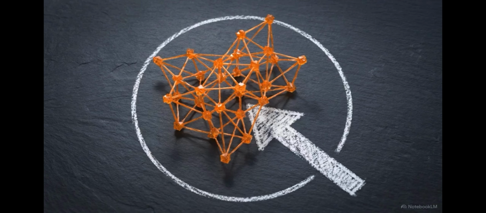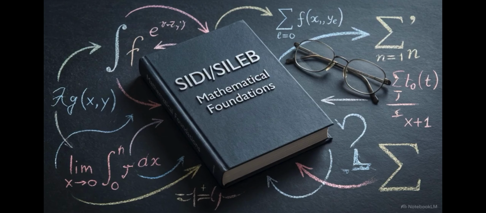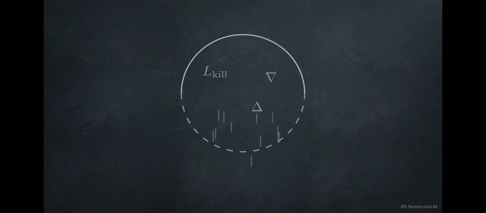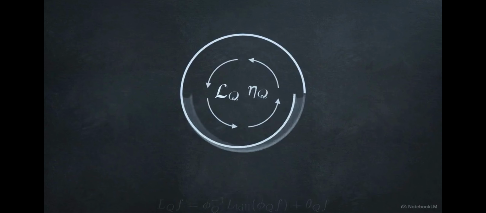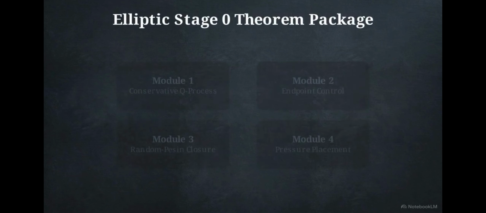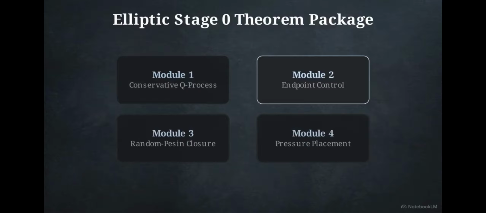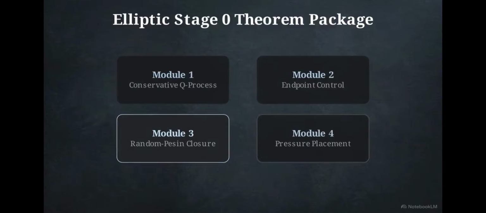Dynamical entropy tracks the growth of uncertainty inside the system, while the escape rate measures the loss of trajectories at the boundary. The elliptic stage zero theorem package was developed to resolve this conflict by separating these physical properties. The objective is to reconstruct the mathematics of the process so that we can stop the mass leak while leaving the internal dynamics of the system intact. The stage zero package is organized into 4 distinct modules: constructing a conservative Q process, analyzing endpoint control, establishing Pesin closure, and identifying the correct pressure placement.